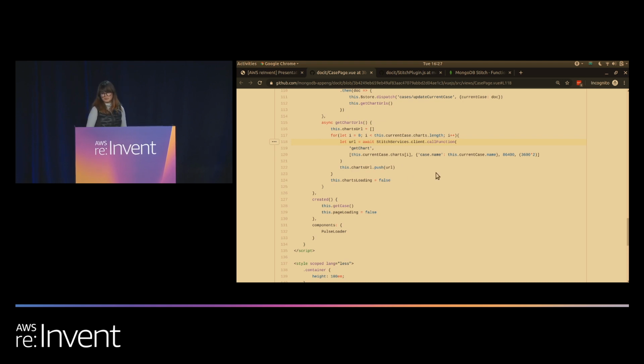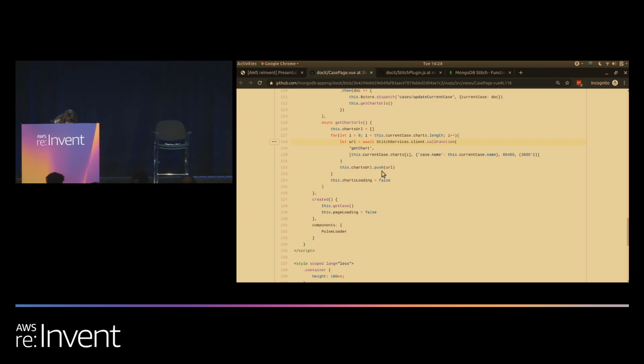So with Stitch, MongoDB's backend as a service solution, I was able to coordinate Atlas and MongoDB. There is no need to build any complex REST API, as I can call my functions and queries directly within my application. Ralph, I think I'm finally ready to start crunching through those emails. So what should we do next?